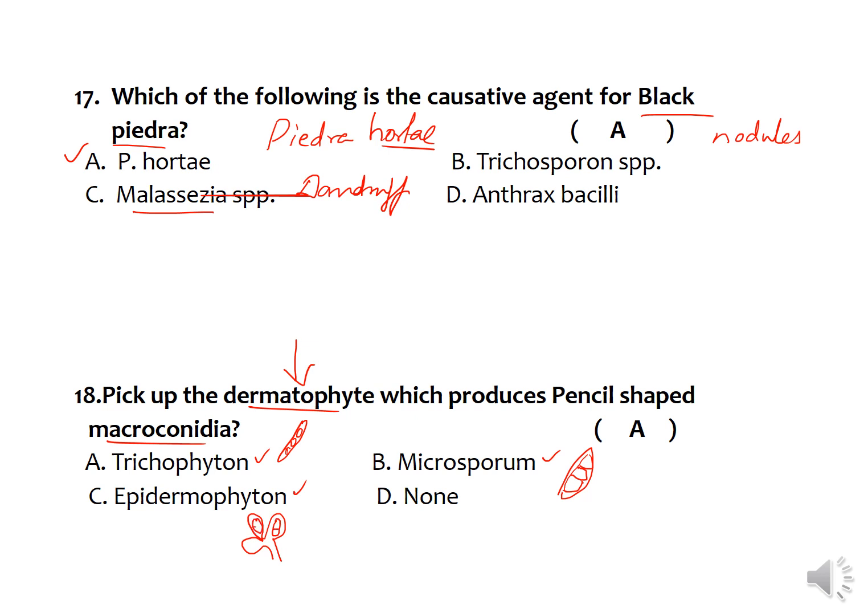These are all multicellular club-shaped macroconidia produced like this. The different genera produce different macroconidia. Trichophyton produces pencil-shaped conidia. Microsporum produces boat-shaped or pear-shaped conidia. Epidermophyton produces club-shaped macroconidia.